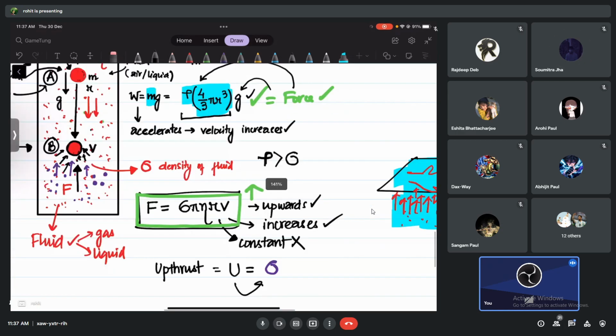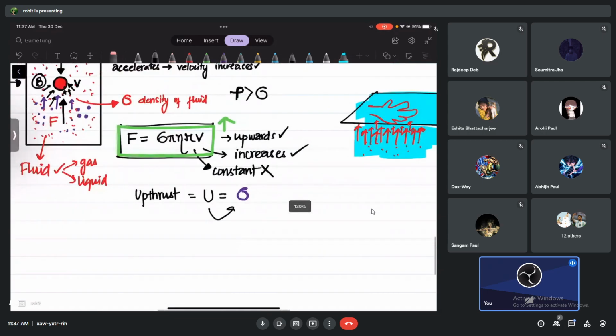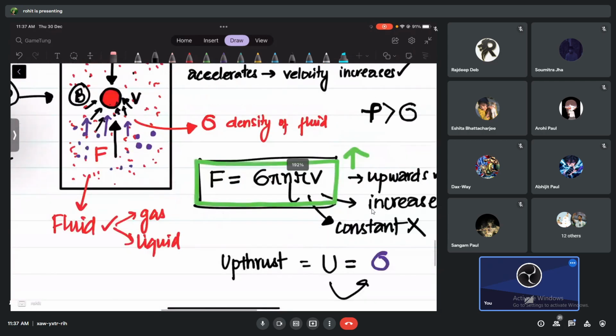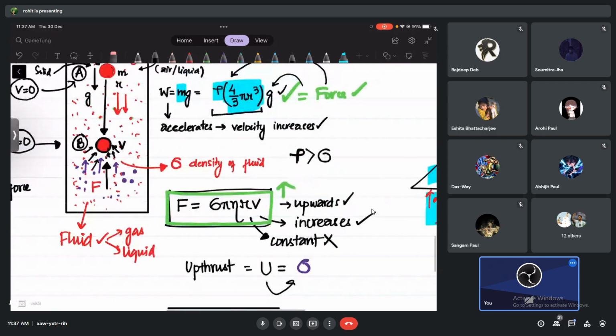So when I write now, what volume should I write? Should I write the volume of the liquid or the volume of the solid? What do you think? Volume of solid, because the upthrust will act only on this volume. The upthrust will not act anywhere else. The upward force will act on this volume. So I'm going to write the volume of the solid, which is 4 by 3 pi r cube, and of course we have g.